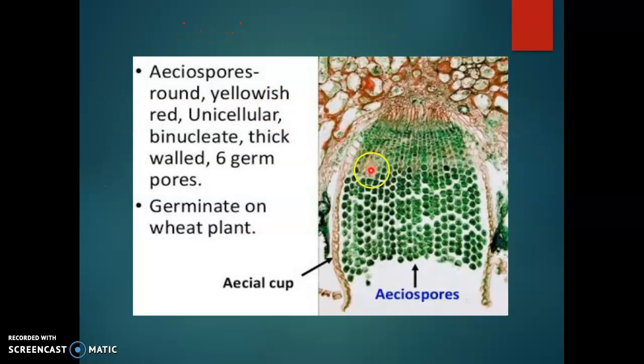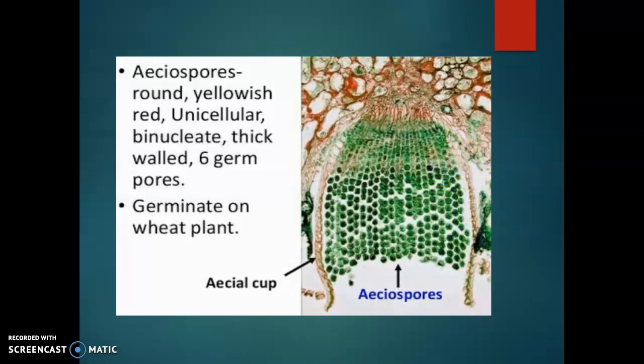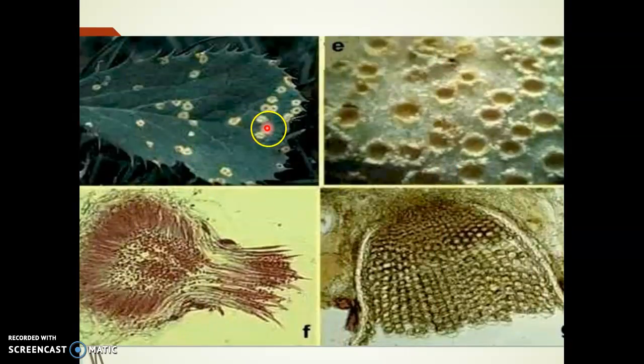So each aeciospore is almost round or some are hexagonal. At the young stage it is hexagonal in shape, yellowish red, unicellular, binucleate, with a thick wall, and 6 germ pores are seen; they germinate on the wheat plant. So it is an inverted cup-like structure. Here we can see the dikaryotic mycelium which produces chains of aeciospores. This is a barberry leaf with an aecial cup. This is the pycnidium and this is an aecium.